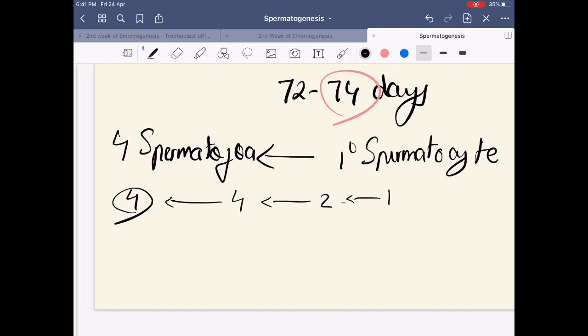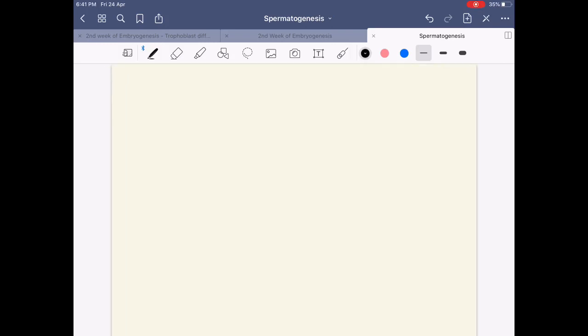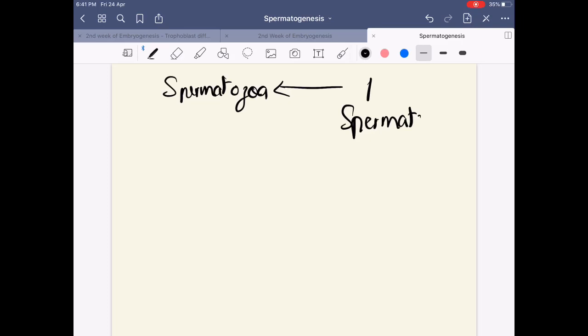Hope it's clear. But if I change the question to how many spermatozoa can be formed from one spermatogonium, that is your primary germ cell, the answer will differ, because I mentioned that the spermatogonium undergoes about 5 to 7 cycles of spermatogenesis.